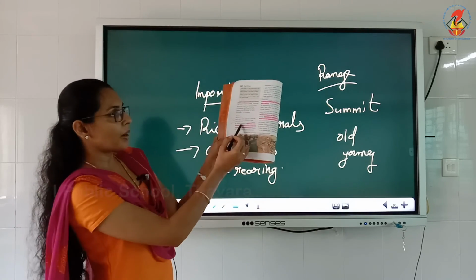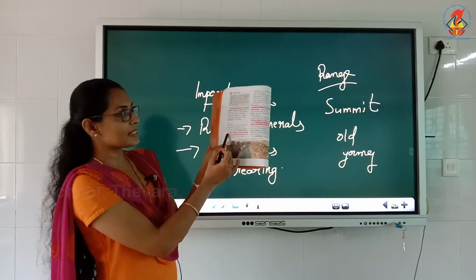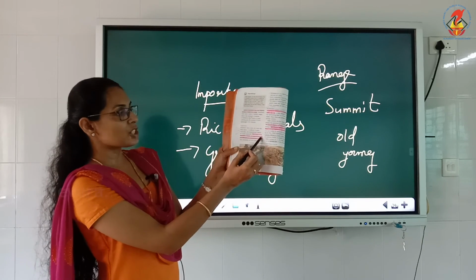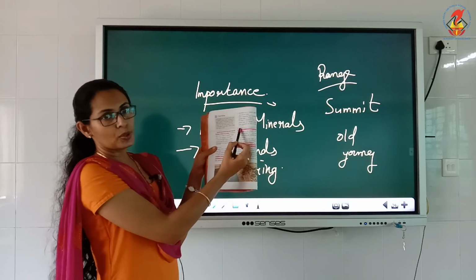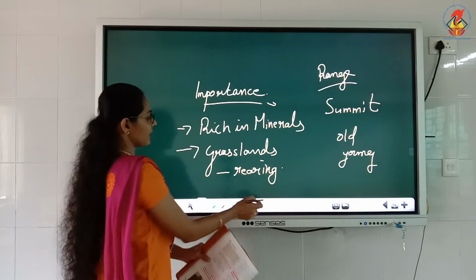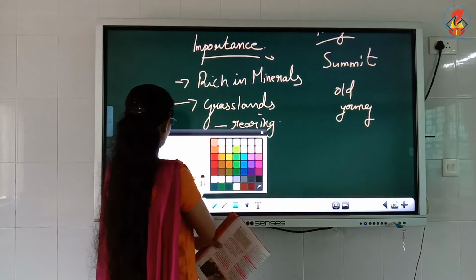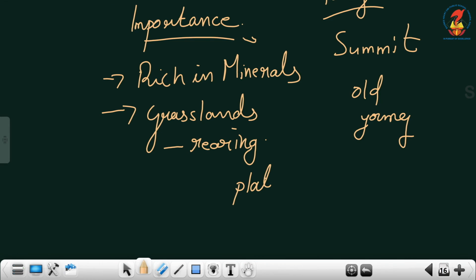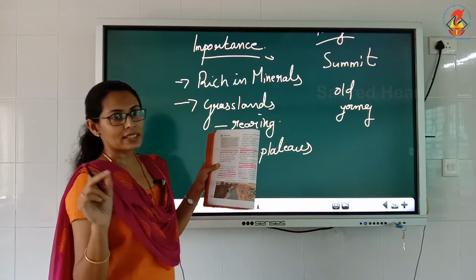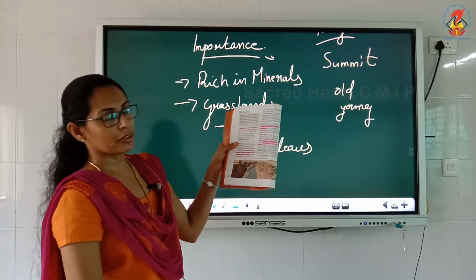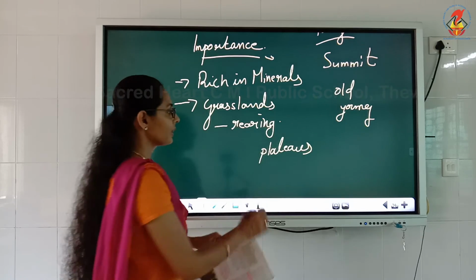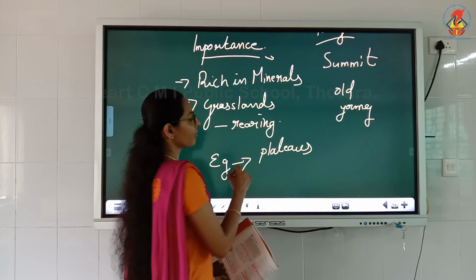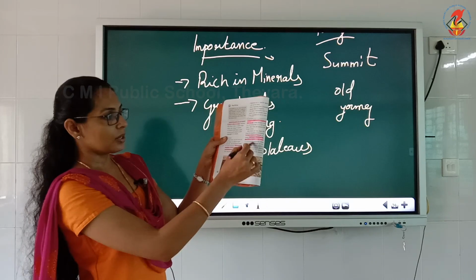This is it: the mountain regions are thinly populated due to an unsuitable climate, shortage of flat land and difficulty in transportation. Then take the plateaus, the first line itself, underline. Underlining plateaus means you have to underline the full sentence: it is not a stable land, it's a high land with a flat top. Then also underline the examples. Deccan Plateau, all the plateaus. Examples of four plateaus are given, underline that also.